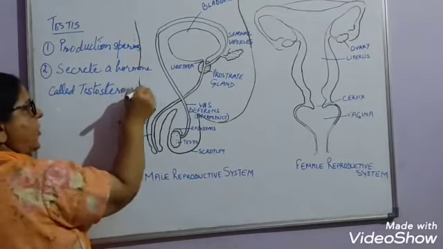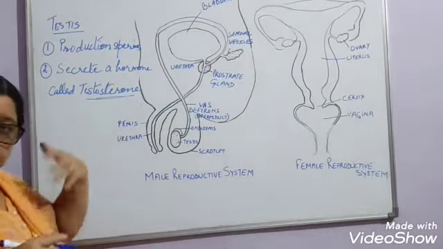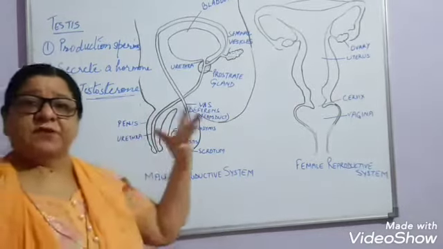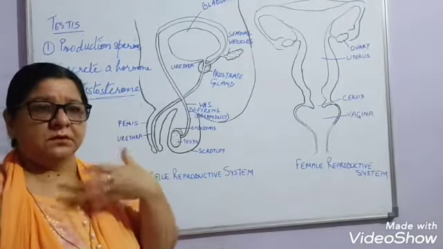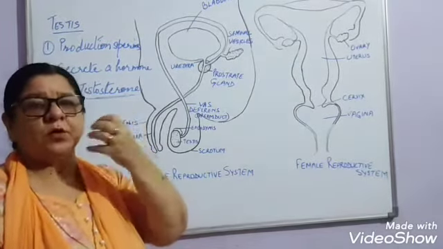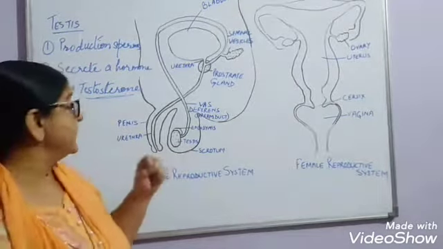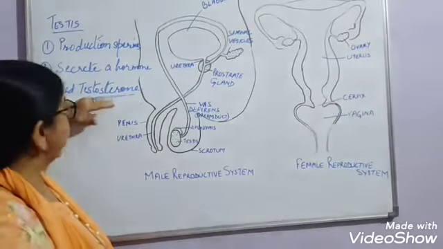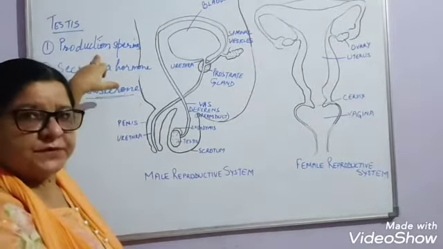This hormone, testosterone, is responsible for the growth of secondary characteristics in males. Secondary characteristics, just now I told you, such as the voice becoming hoarse, and the growth of the beard and the mustaches and the hair on different parts of the body. All this is due to this hormone testosterone. And this testosterone also regulates the production of sperms in males.